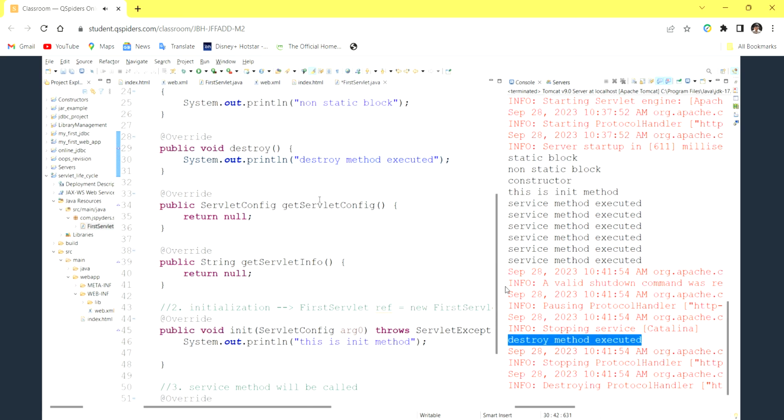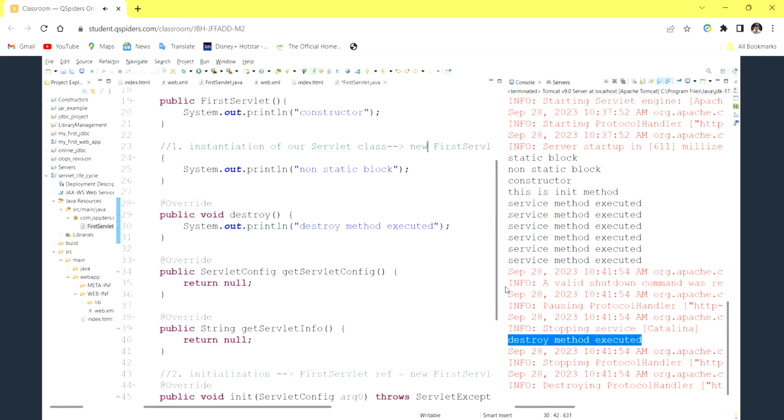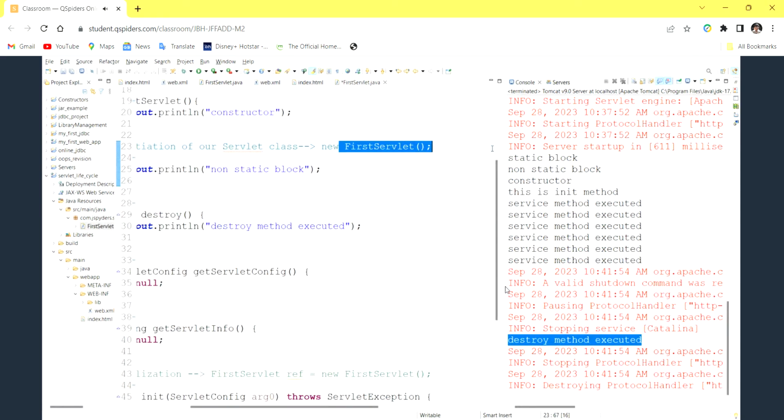Later, whatever objects have been created by the container, that is one and only one object, the servlet object that was created first, it will be removed.